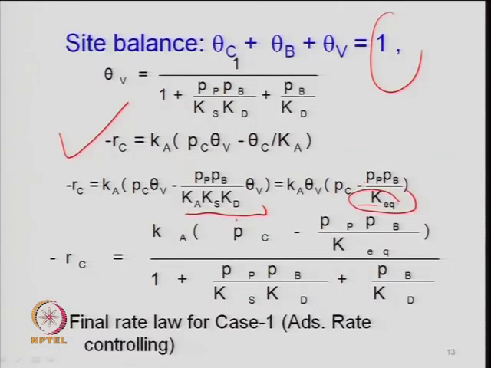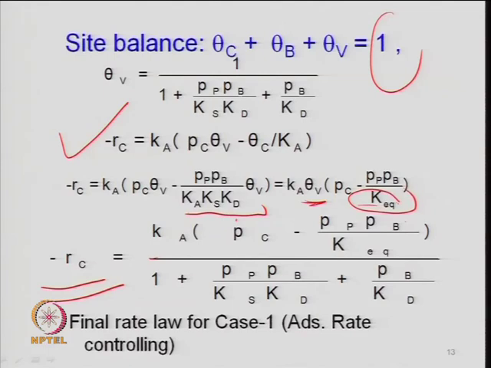That is what one can find out from thermodynamics, the equilibrium conversion, and accordingly the conditions can be decided. So, your net rate of disappearance of cumene is simply now written as K a times P c minus P p P b upon K equilibrium, divided by 1 plus the term written here in Langmuir-Hinshelwood form, because theta v is known now.